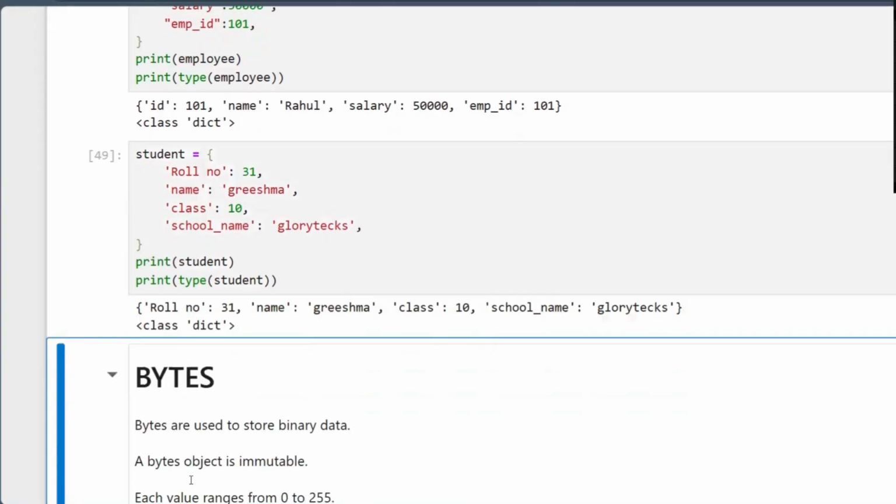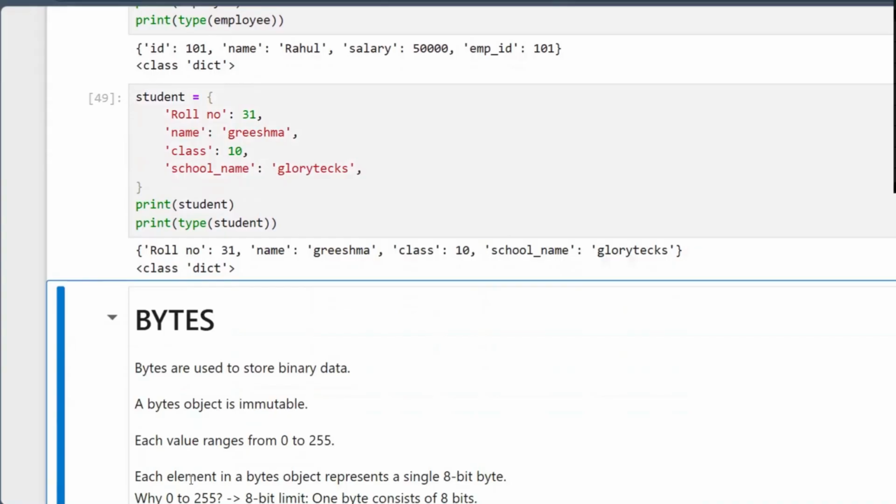What will be the type? Dictionary. So you got it right. How to write this dictionary thing? Yes.